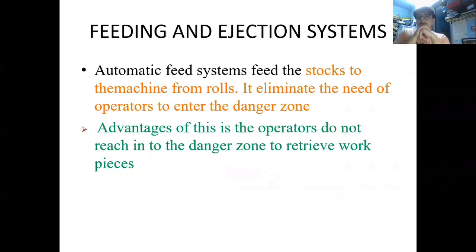Feeding and ejection system. An automatic feeding system feeds the stock to the machine from the rolls. It eliminates the need for operators to enter the danger zone. So this is how the feeding and ejection system works. The advantage of this is that the operator does not reach into the danger zone to retrieve the workpieces. So the worker will not be able to reach the danger zone while work is taking place and some danger has occurred, and will not be allowed to move to that particular danger location. This is one of the advantages of the feeding and ejection system.